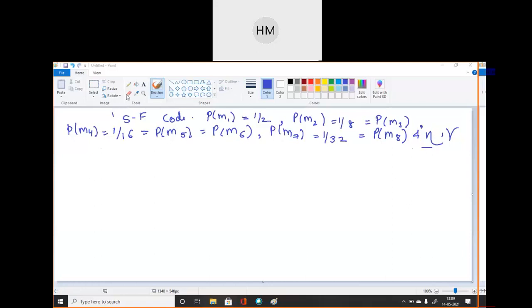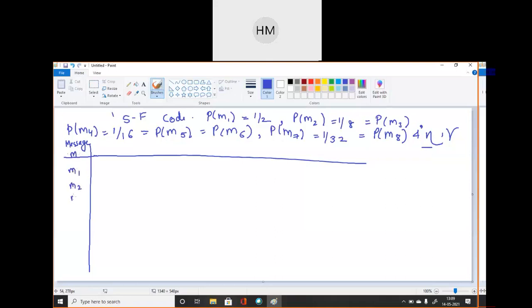Yes, so in the table, what we have to do? Yes, very good. So start preparing a table over here. So first, my message. These messages will be transmitted through a DMS source, which will help you to find out the code.